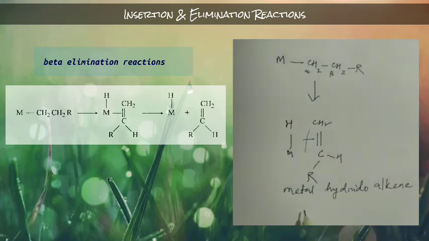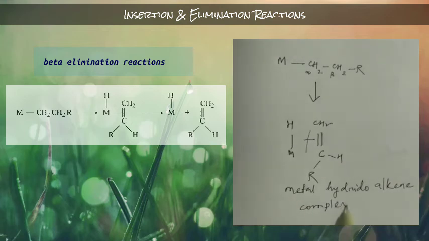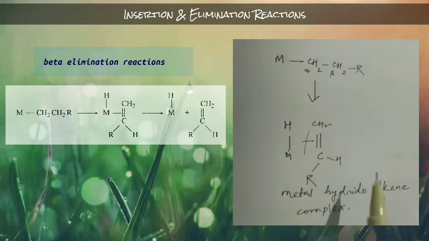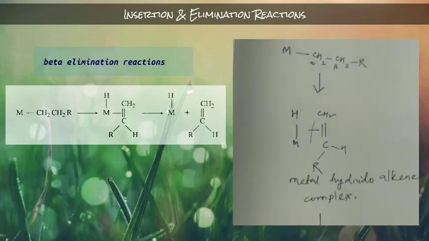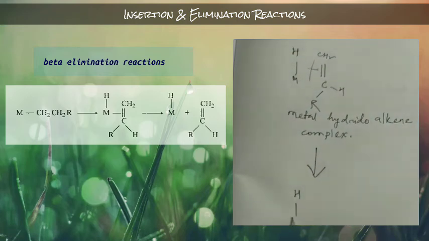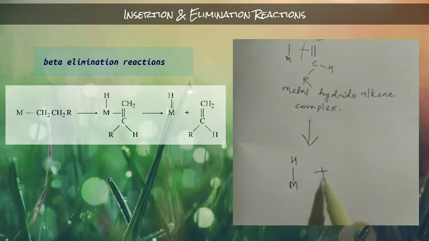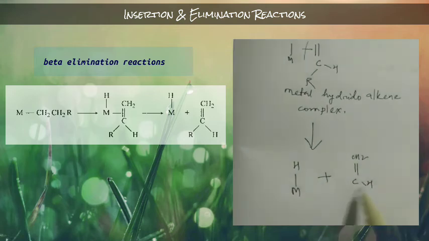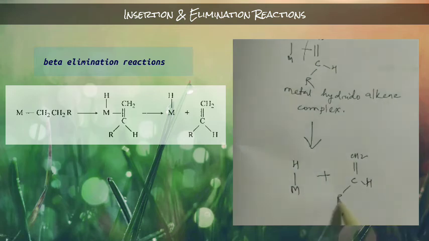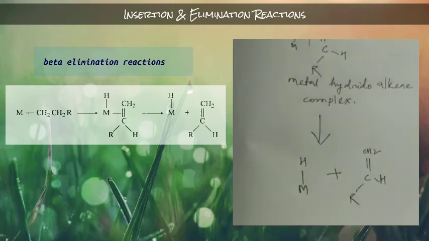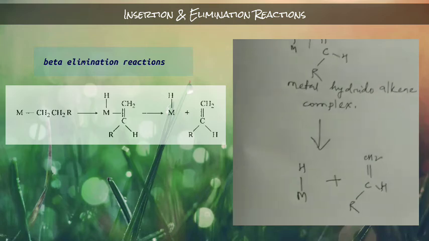Understand, this is the metal hydrido-alkene complex, and from this complex this bond is going to break, and the metal-hydrogen bond is going to form, and we will get that olefin. H, this is H, and this is R. So this is an example of a beta elimination reaction, understand.